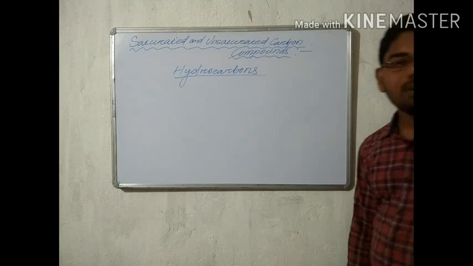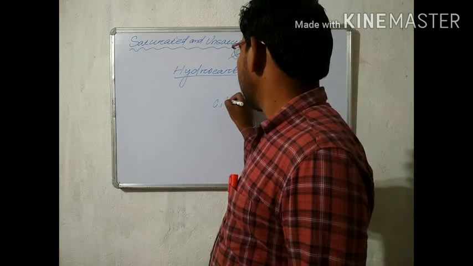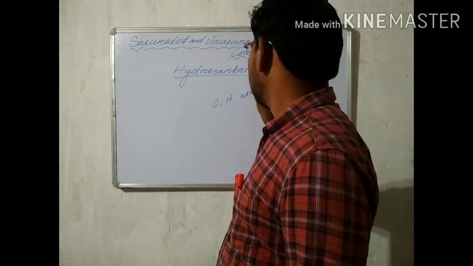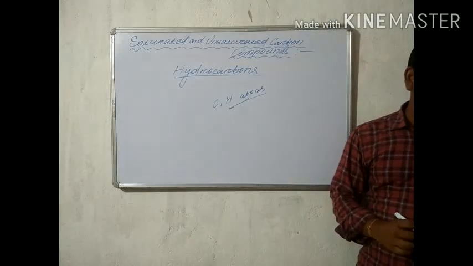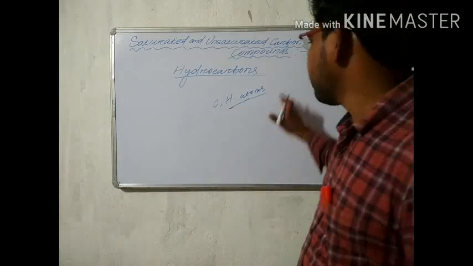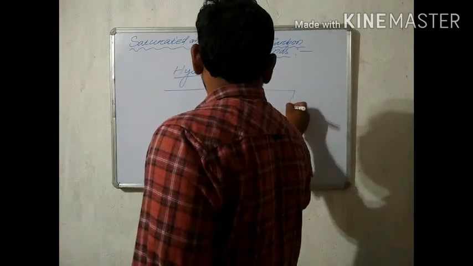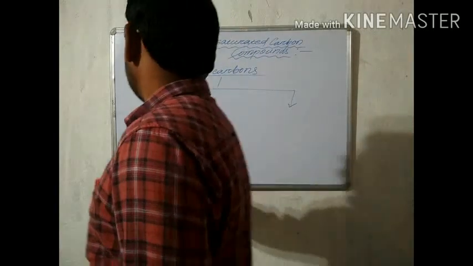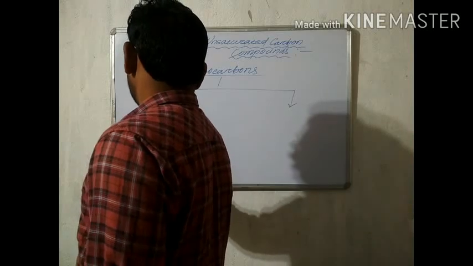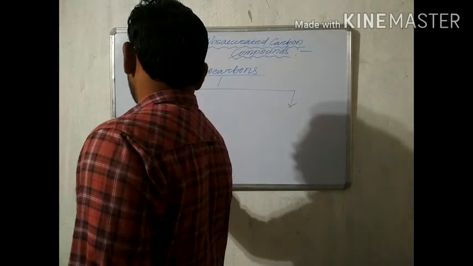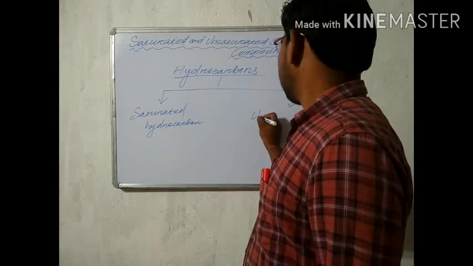Organic compounds which contain only carbon and hydrogen atoms are named hydrocarbons. Hydrocarbons are mainly categorized into two categories: saturated hydrocarbons and unsaturated hydrocarbons.